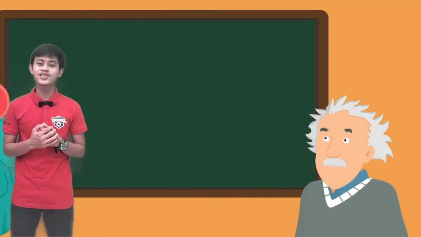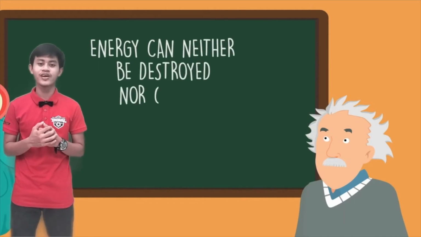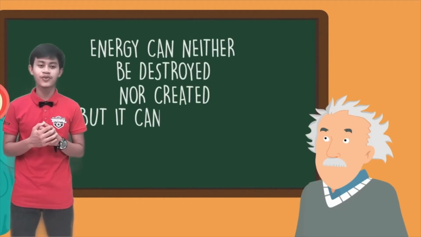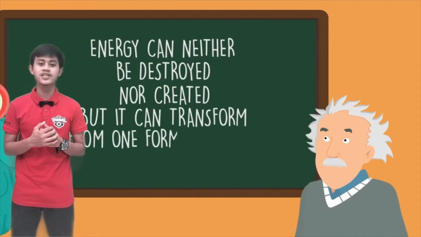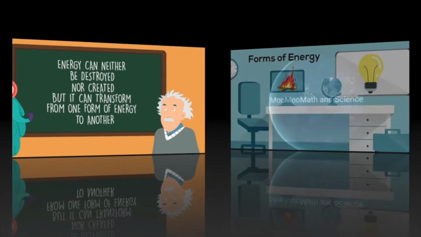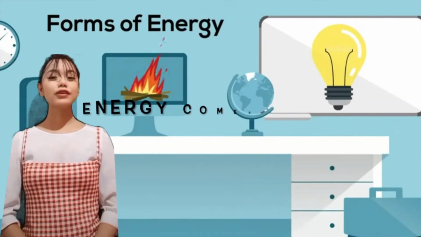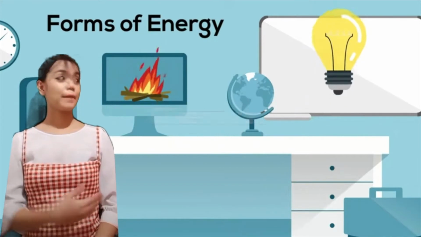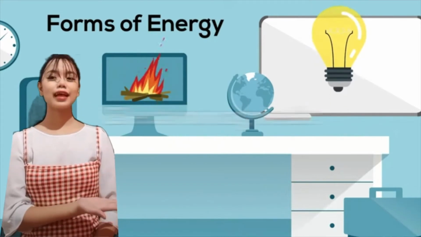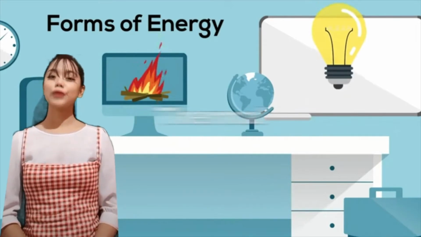So, I am going to tell you something that you must remember for the rest of your lives. Energy can neither be destroyed nor created, but it is transformed from one form of energy to another. Different forms of energy. Energy comes in six forms: chemical energy, electromagnetic energy, radiant, mechanical, nuclear, and thermal energy.